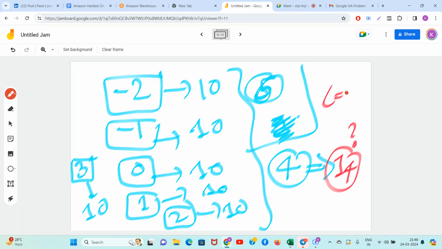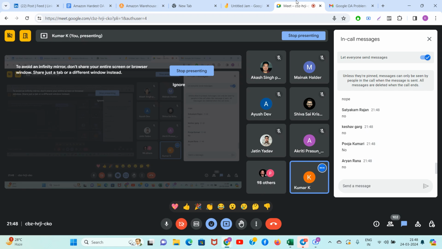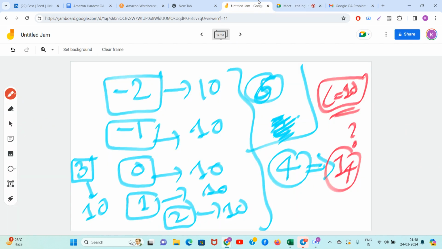Your budget is less than or equal to 10. So it is not valid. That's not valid.